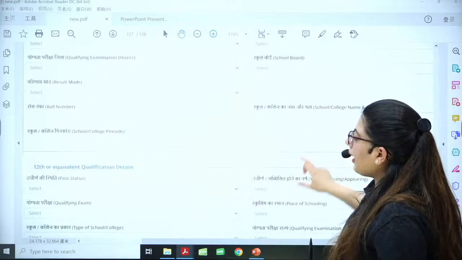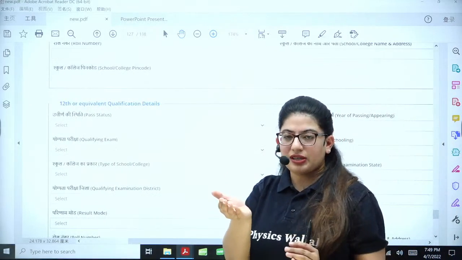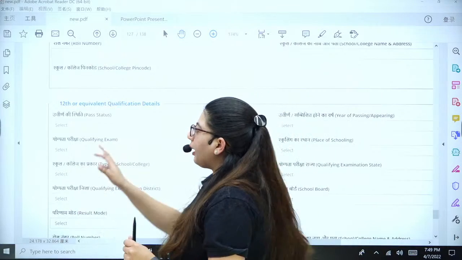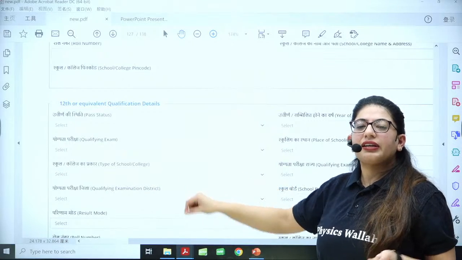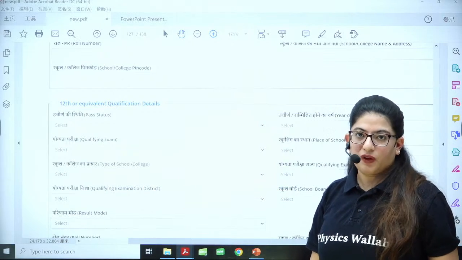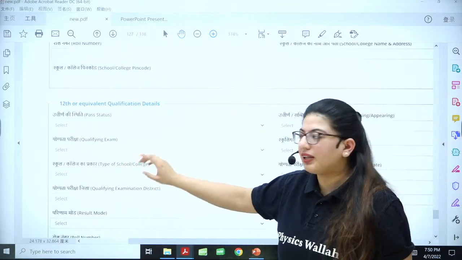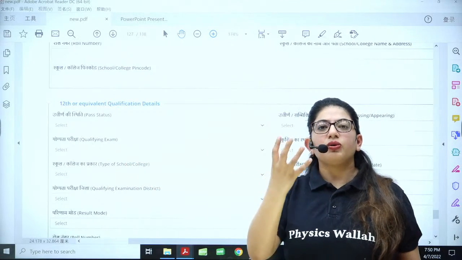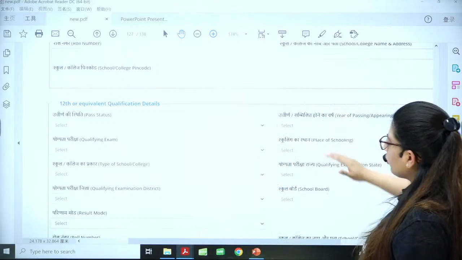Okay. Next, you have 12th class. For example, there are students who will give the 12th class examination. So there you will not select that you are pass. You will select that you are appearing for the exam. Okay. And then all these things will go away. If you have not done the 12th, the option will come that you are going to appear, everything will go away. But if you have passed, you have to put all the details.